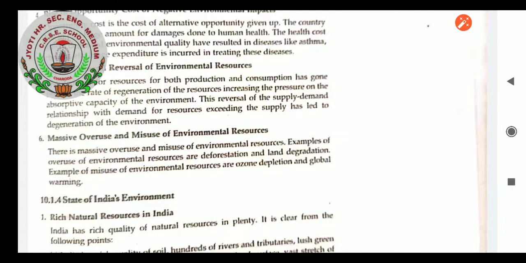There is massive overuse and misuse of environmental resources. Examples of overuse of environmental resources are deforestation and land degradation. Examples of misuse of environmental resources are ozone depletion and global warming.